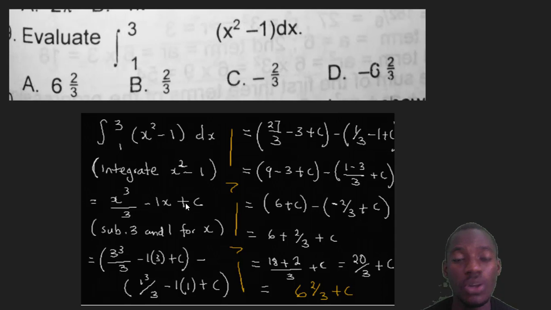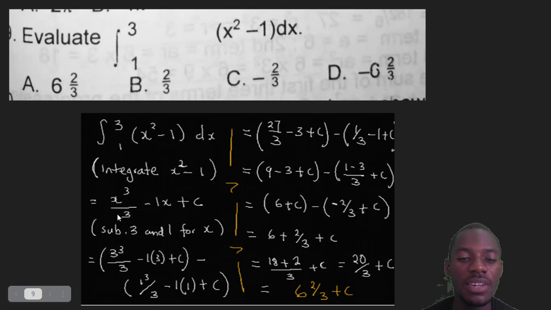But you must also add plus c. That is the constant of integration. And that's what we have here. Now you are finished integrating. At the end of integration, you now work on this 3 and 1. This 3 and 1 means use 3 to represent x, and use 1 to represent x, but subtract the two answers. After I integrate, I will substitute 3 for x in this integration answer. I will finish that in the first one, then do the same for 1 in the second one.